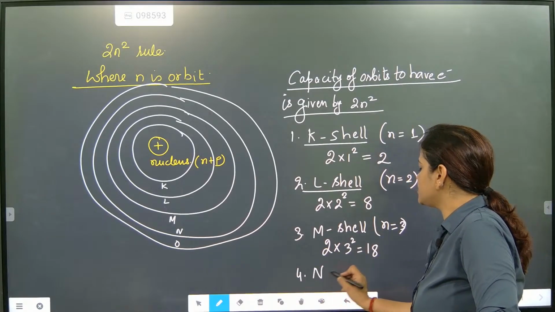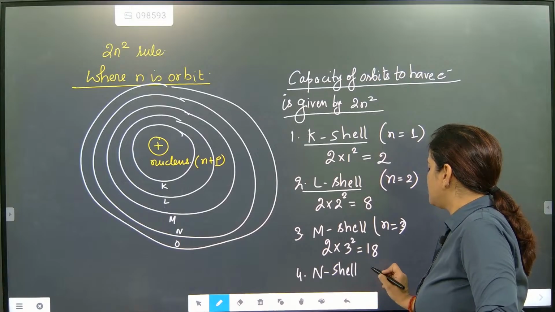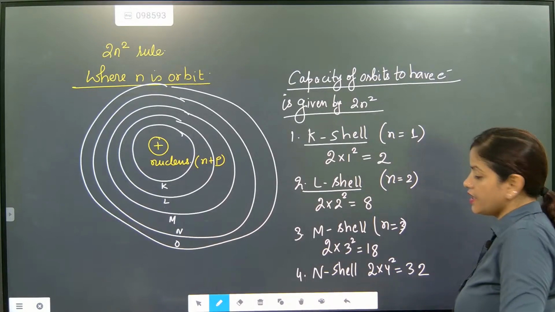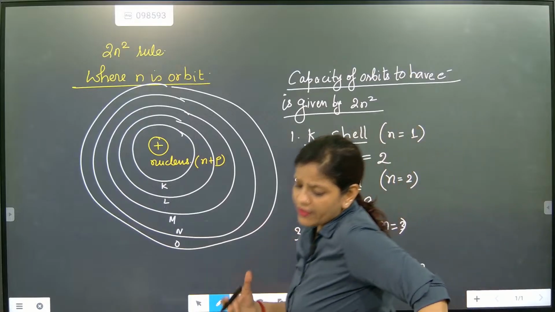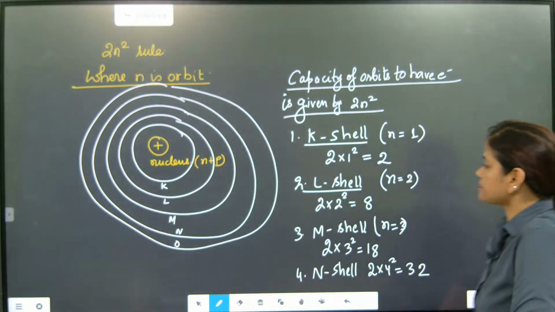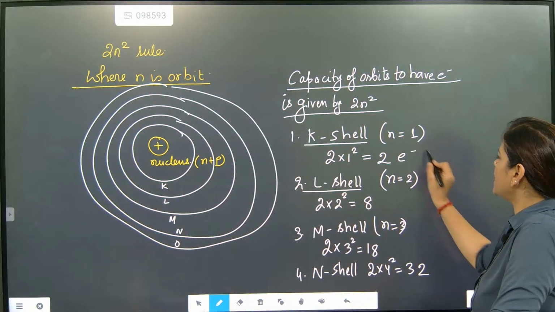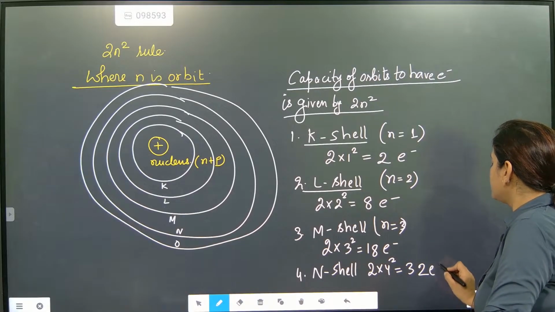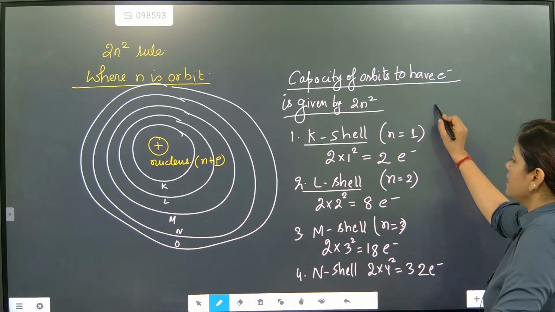Fourth shell, the N shell: 2 into 4 square, that is 32 electrons. So how many electrons can it accommodate? First orbit 2 electrons, second orbit 8 electrons, third orbit 18 electrons, fourth orbit 32 electrons.